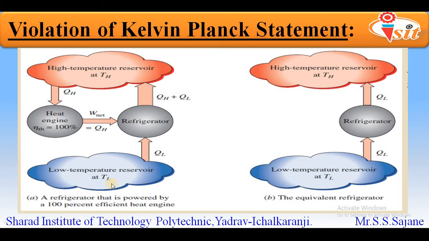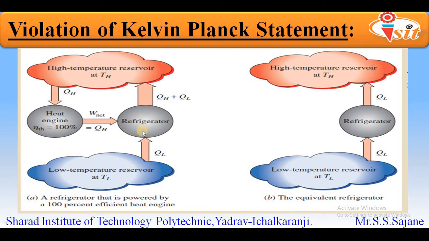The temperatures of these reservoirs are represented as TH for the high temperature reservoir, and TL for the low temperature reservoir. In between these two reservoirs, we have two devices or machines, which are a heat engine and a refrigerator.